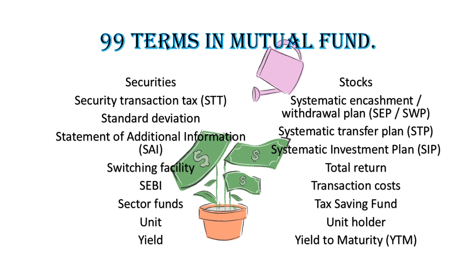Yield to maturity, YTM. Yield to maturity or YTM is the yield expected on an investment if it is held by the investor till its maturity date.